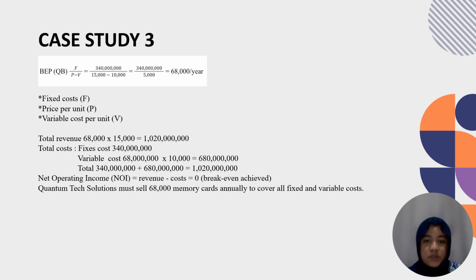Variable cost is 680 million, and total 1.20 billion. Net operating income, revenue minus cost is 0, break-even achieved. Quantum Tech Solution must sell 68,000 memory cards annually to cover all fixed and variable costs.